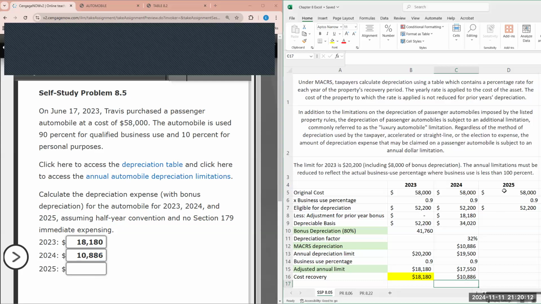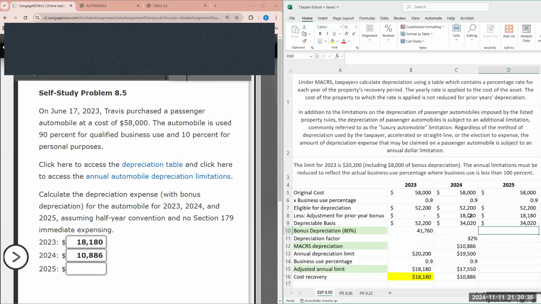So this brings us to our next year, 2025. So for 2025, again, we know our depreciation, but we have to factor in the prior year bonus. So our depreciable basis is always going to be reduced when we claimed prior year bonus. So the original amount eligible for depreciation minus the prior year bonus that was taken in the first year. So that gives us a depreciable basis of $34,020.